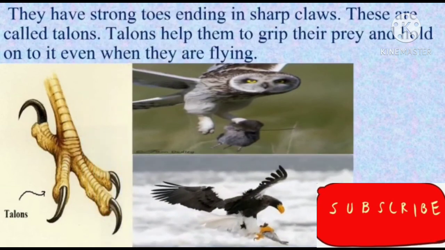Now here is the eagle, holding a big fish downside. Can you see? Yes. These birds fly high, up on the mountains, and because of these talons they can hold the prey properly. They can tear the skin and then eat the flesh. So they are called flesh eating birds.